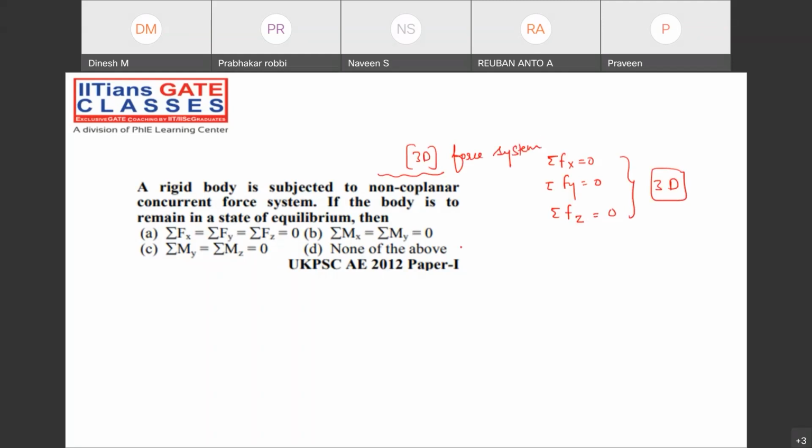Suppose option D would have been mentioned as summation of forces along the x direction and summation of forces along the y direction, then some of you might be confused between the A and D options. Remember, only option A is correct. Understanding or not?